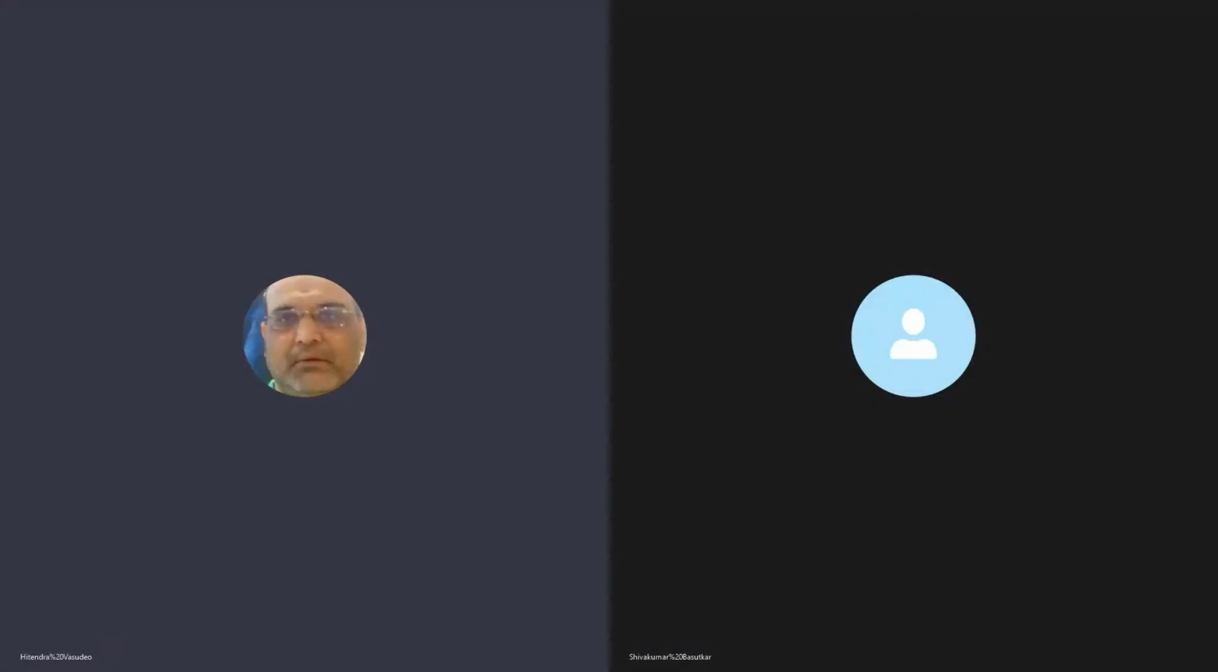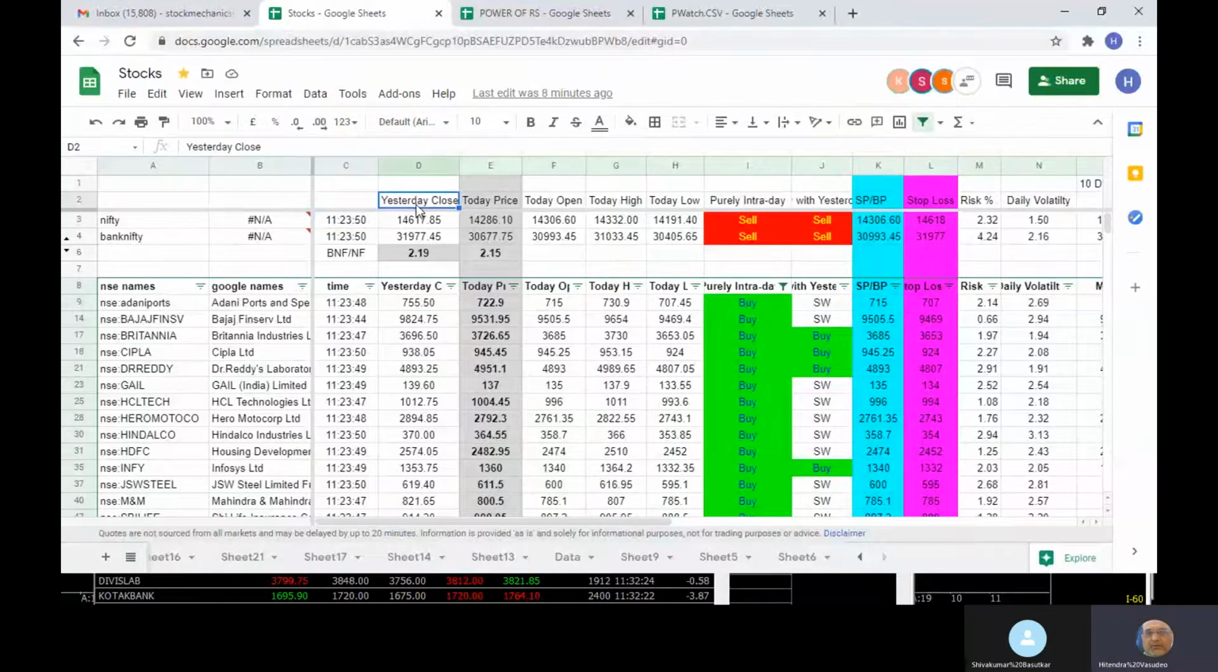This is yesterday's close, column number D. So you can see the column number D, yesterday's close.